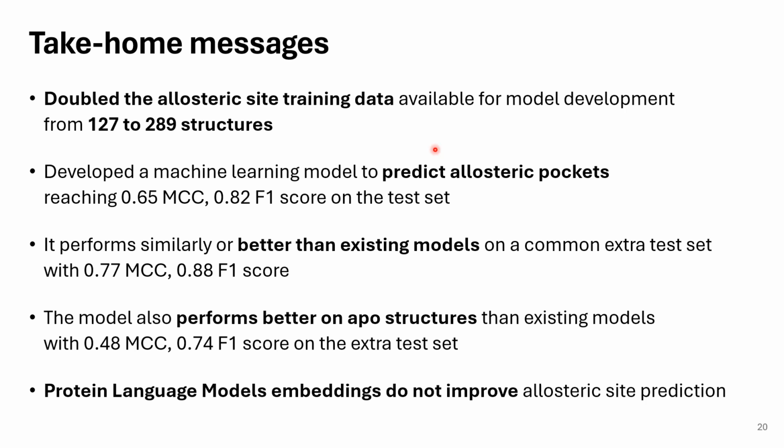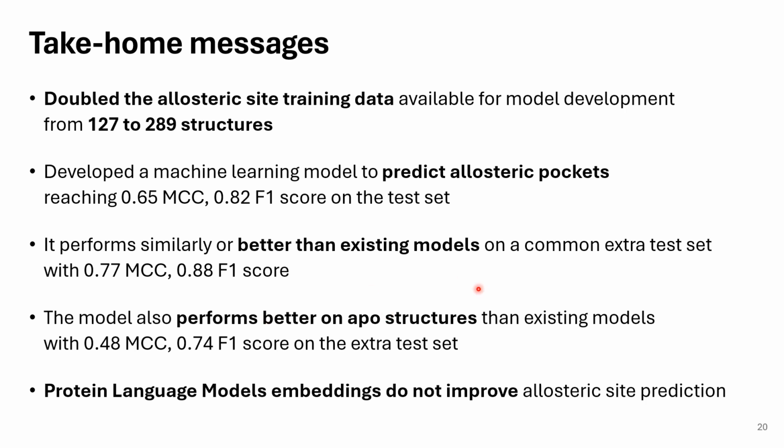So as a summary, we have doubled the available training data for allosteric site prediction model development from 127 to 289 protein structures. And we have developed a model to predict allosteric pockets accurately. This model performs better than the other 9 existing models on our extra test set of 9 proteins.